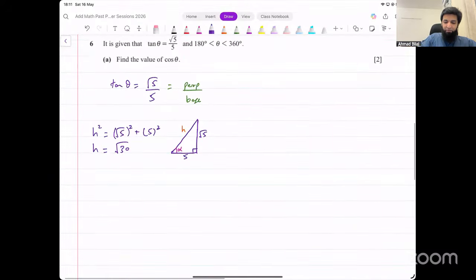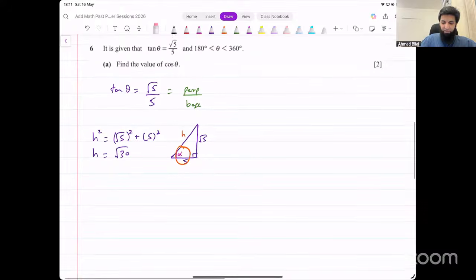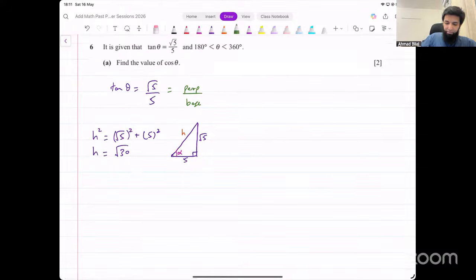Now we can write down the value for cos of alpha, the basic angle. Let's write down the value for cos of alpha. Let's see what that turns out to be. The basic angle, that's what we're talking about. Based on this triangle, we know the value for hypotenuse, right?